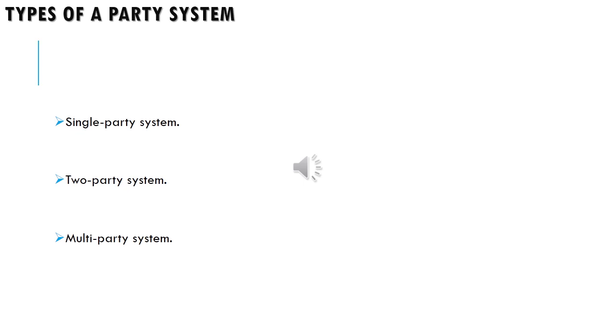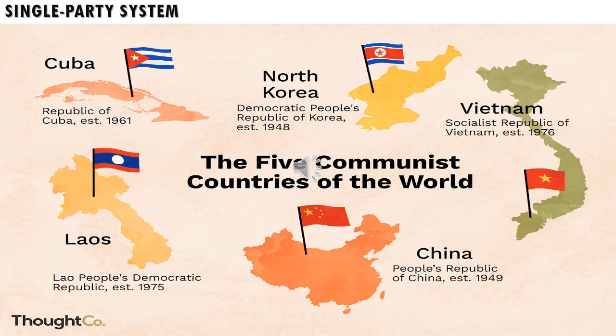There are three types of political party system followed: single party system, two party system, then multi-party system. We will discuss them one by one. A single party system is one in which one ruling party exists and no opposition party is permitted. There is only one party, so there is no opposition party.